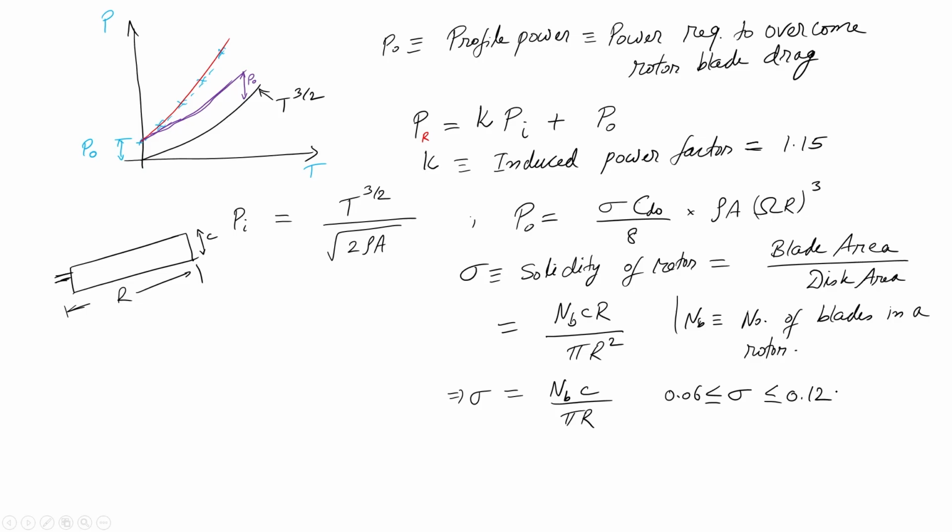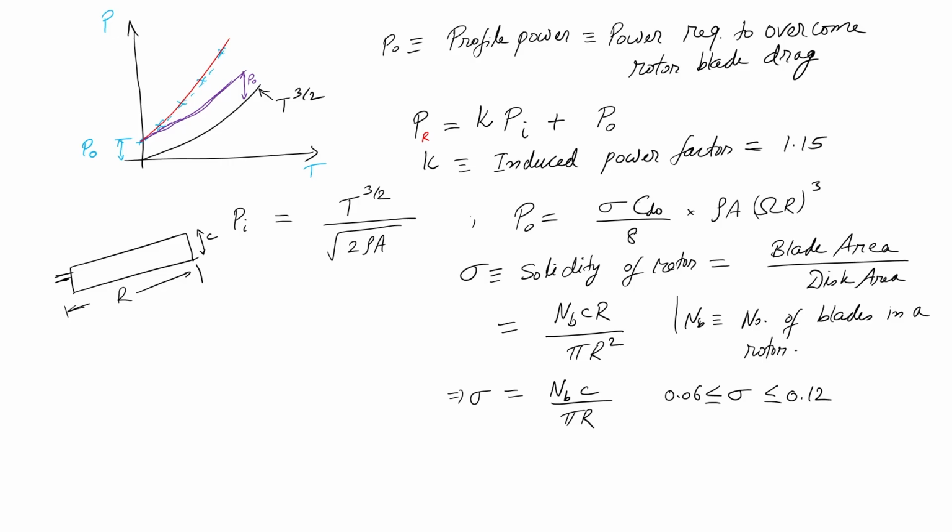If I have high solidity, in some cases I may use a large number of blades, then my solidity could be higher. So, increasing number of blades will automatically increase your solidity. So, this is my rotor solidity.